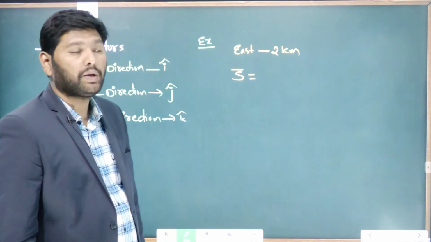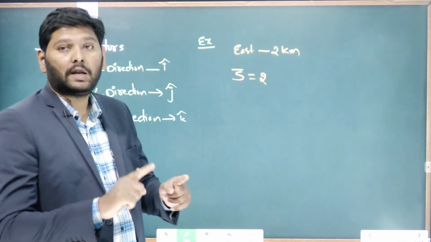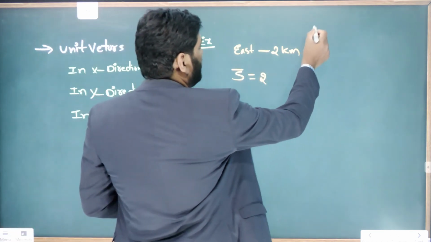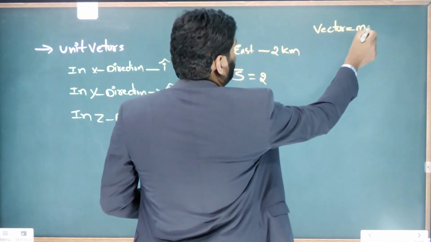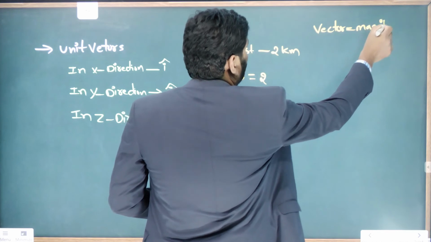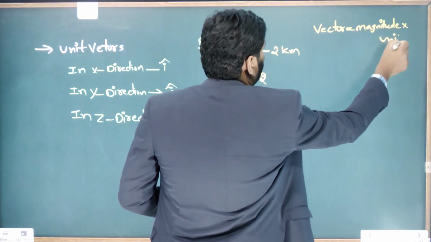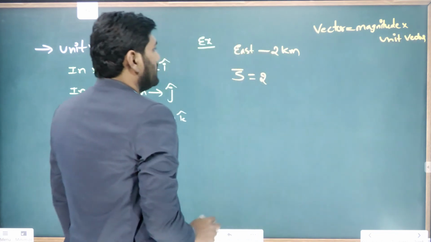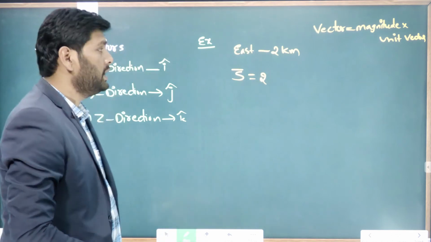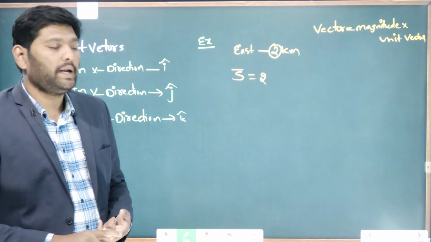S bar is equal to, how much is the magnitude here? The displacement magnitude is 2. Every time, how do you represent the vector? Vector is equal to magnitude into unit vector. So the magnitude of the displacement is how many kilometers here? 2, and it is moving in which direction?